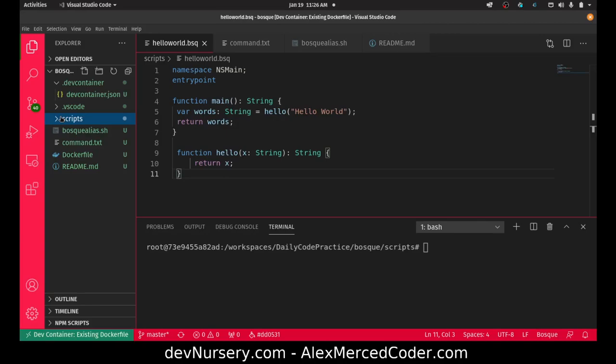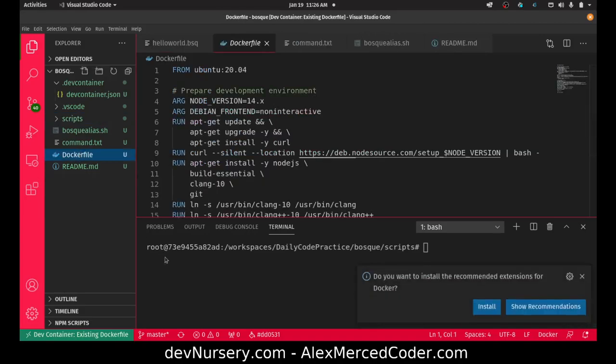Okay, cool. So I get that set up. Again, I open up this folder in there, I choose that Docker file, and I'm all set to go. You can see I have this nice terminal that's open inside the container.